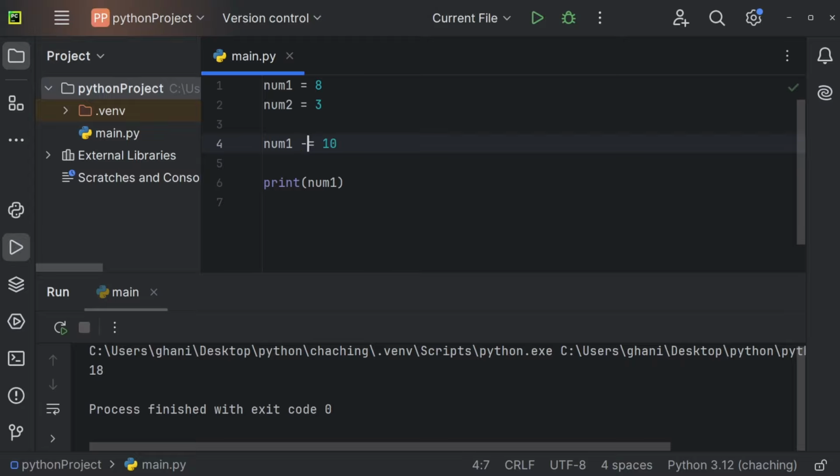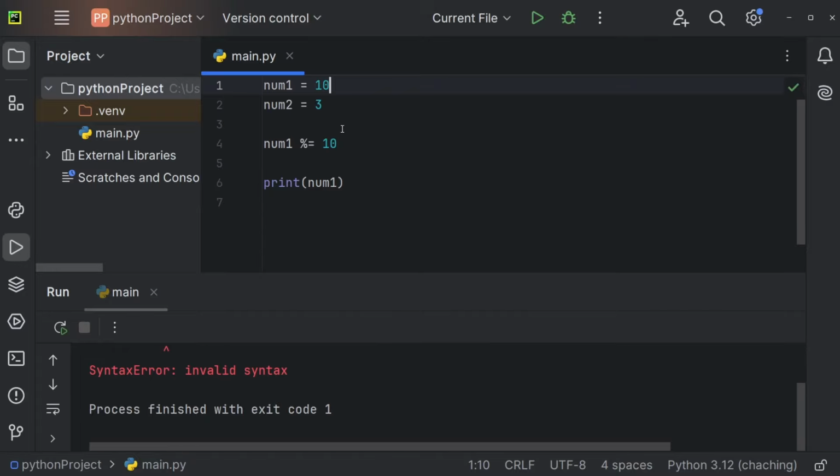You can also do minus equals. So now this means num1, so 8, minus 10 will be assigned to num1. So we get minus 2. And you can see we're having minus 2. And of course, multiplication works as well. So we're getting 80. Division works as well, 0.8, and even the modulo operator should work. So we're getting 8, because the rest is of course 8. If we would have 10 right here, then we would have 0, because then the division would work perfectly fine, so the rest would be 0.